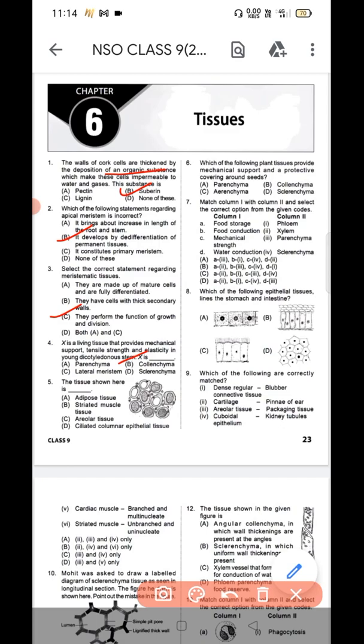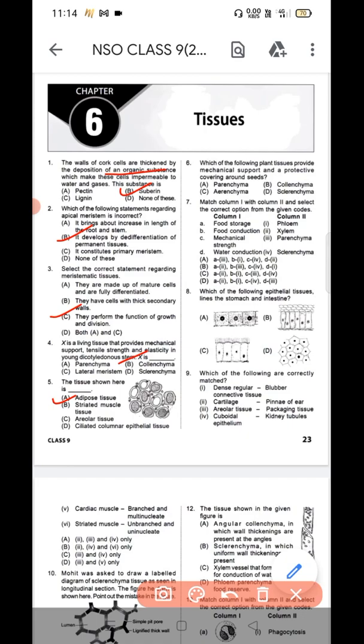Question number 5, the tissue shown here is adipose tissue, striated muscle tissue, areolar tissue or ciliated columnar epithelial tissue. Question number 5 option A is the correct answer. This is adipose tissue. Adipose tissue is the correct answer.